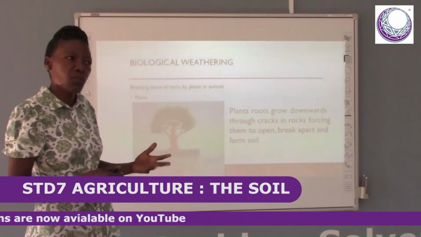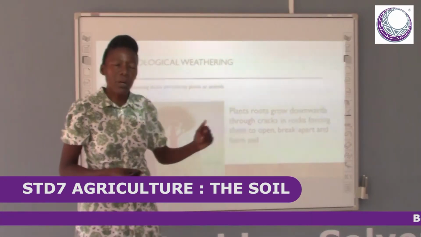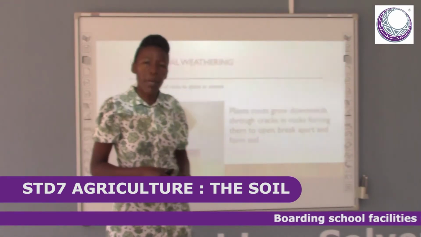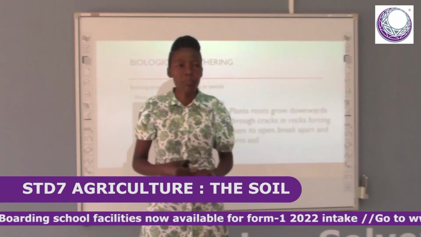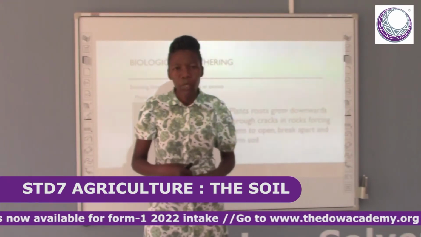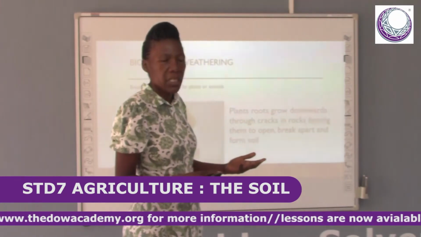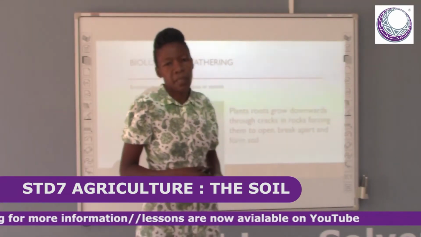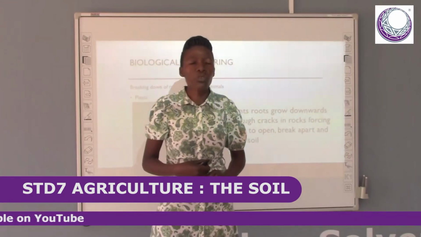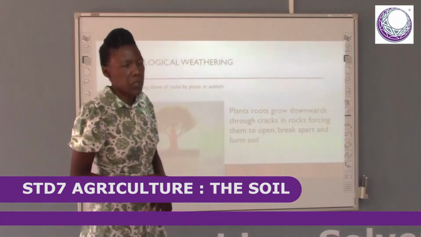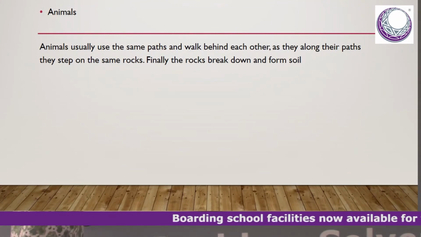We also have some small animals like the rats, which will always burrow into the soil. As they burrow into the soil, they scratch some rocks that makes them peel off and form soil. We also have humans. During our activities that we do on our daily basis, it can be mining, it can be farming activities, we also break down some rocks, and that will help in the soil formation.